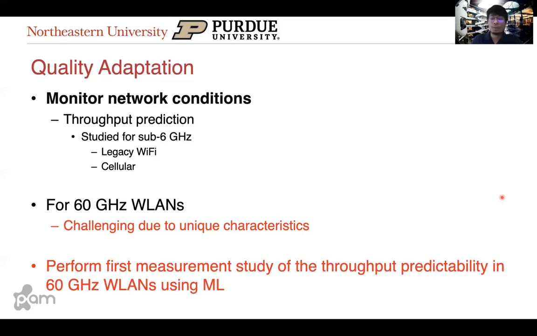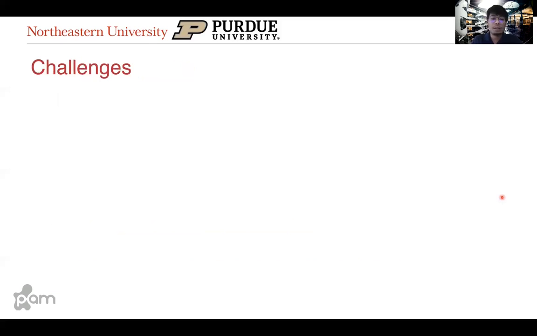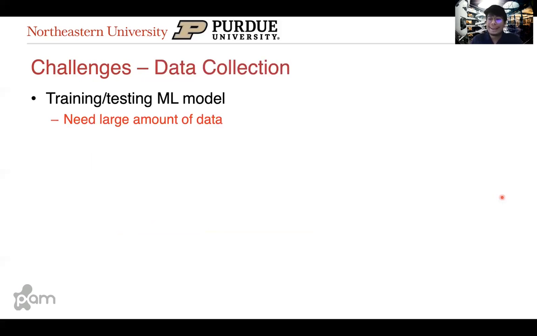So in this work, we performed the first measurement study of throughput predictability in 60 gigahertz wireless LAN using machine learning. To conduct this measurement study, we were faced with a couple of challenges. The first one was with regards to data collection. To reliably train and test any machine learning model, we need large amounts of data.